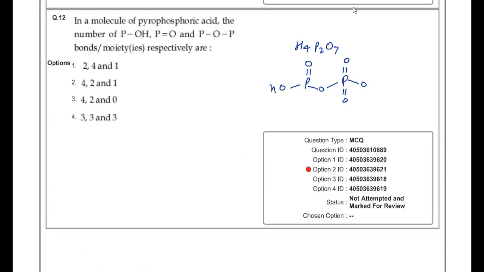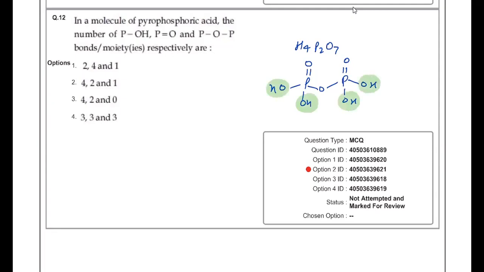So the pyrophosphoric acid structure is a tetrabasic acid. It has 4 OH units. This is the possible structure. Now count the P-OH bonds. So P-OH bonds are 4. If you check, it is 4.